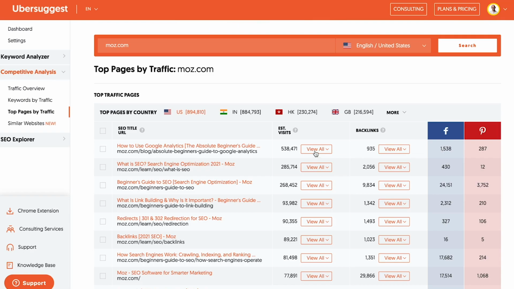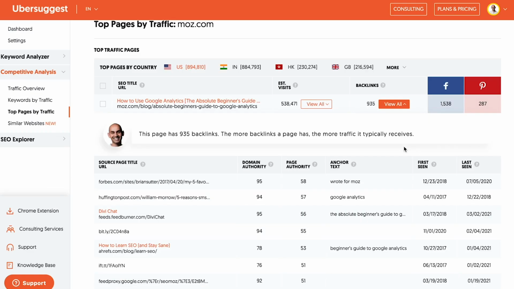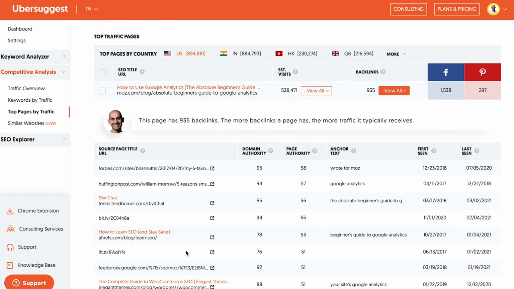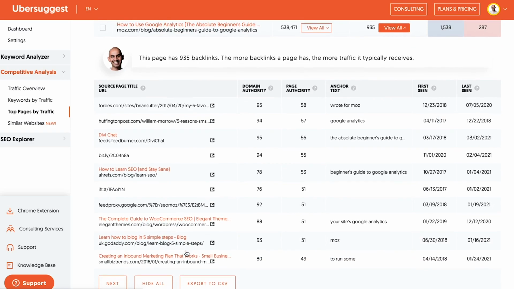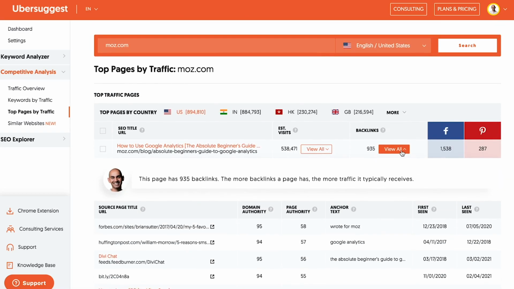And when you look at this, you'll see a few view all buttons. One's under backlinks, one's under estimated visits. The one under backlinks shows you all the people that link to that URL. And these are each and every single one of the domains that are linking to that URL. In this case, it would be moz.com/blog/the absolute beginner's guide to Google Analytics. And it'll show you that they got a link from Forbes, Huffington Post, Ahrefs, they got a link from Elegant Themes, GoDaddy, Small Business Trends, and the list goes on and on.